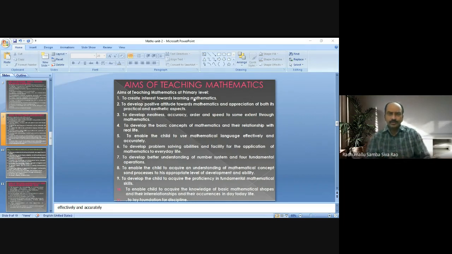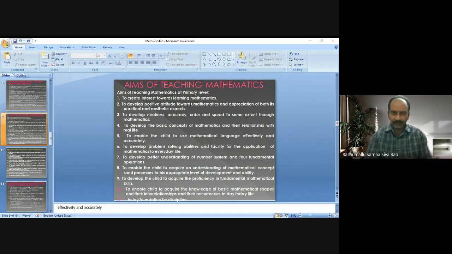So before going to know the aims of teaching mathematics at primary level, we have to discuss the concept of aim in relation to value. Aims of teaching mathematics and values of teaching mathematics. What is the relation between aim and value?